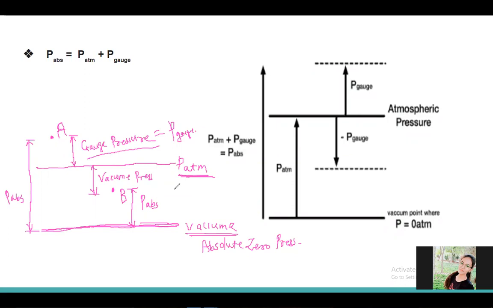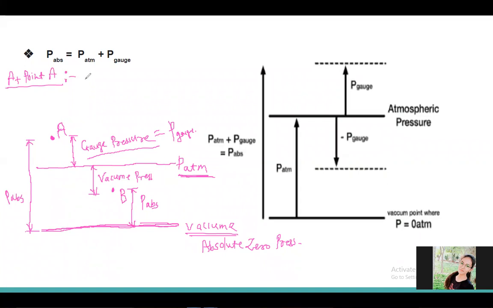And whenever we are taking the base as a total vacuum, the vacuum line, then the pressure measured with respect to the vacuum is known as absolute pressure. Now see what is the relation between them. Now I want to calculate the relation between the absolute pressure and the atmospheric pressure at point A.